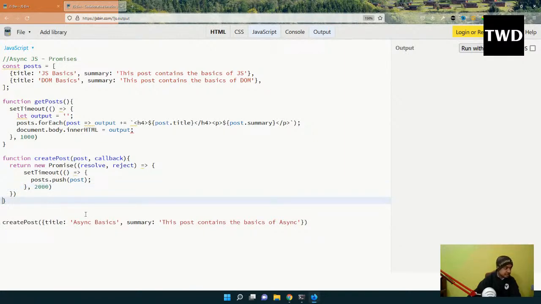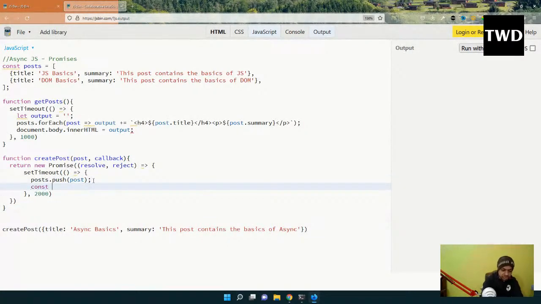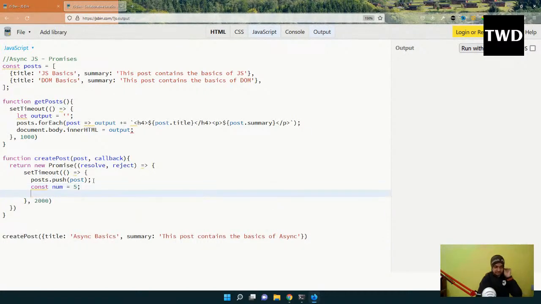As I've told, promises either resolve or reject, so let us pass both of them. Mostly the use cases are like that, it will either resolve or reject. Here we don't have any particular use case, so what I will do is a temporary thing: const num equal to 5, and if num is greater than 4, which is true right now, it will send a resolve, or it will send a reject.